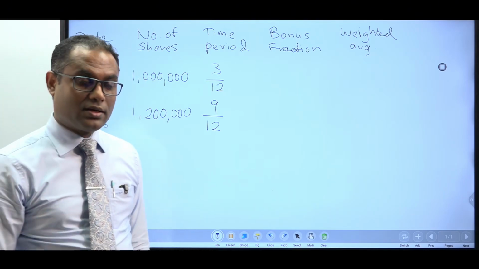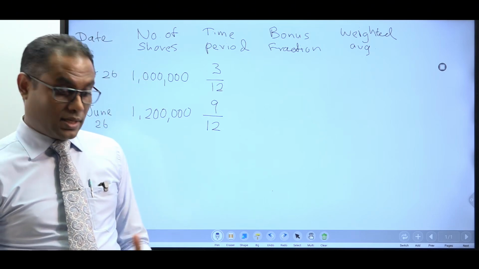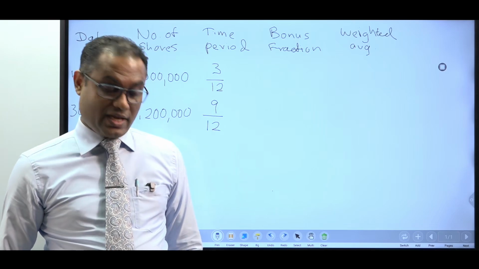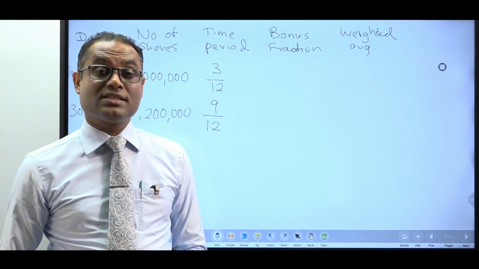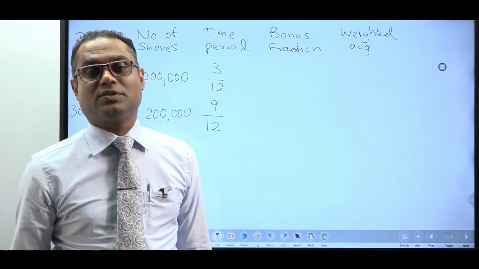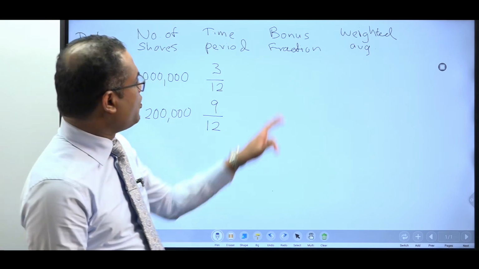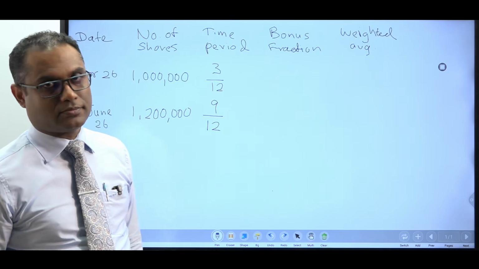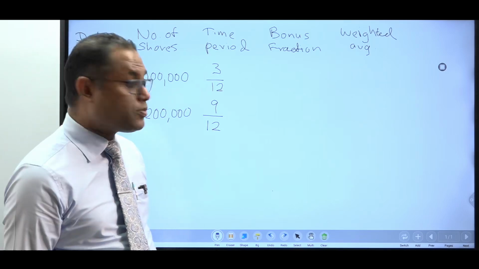But as we discussed, the rights issue has a bonus component. We need to now calculate the bonus component of the rights issue. That is your bonus fraction. I'm going to calculate the bonus fraction. For that you have to do a small working.